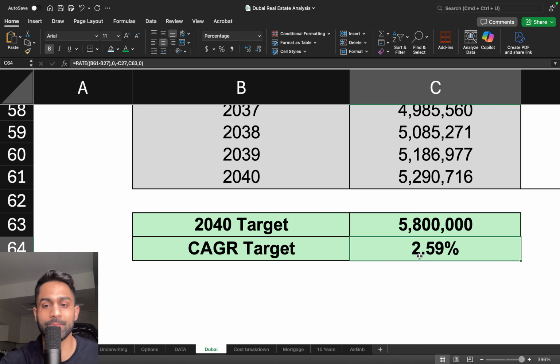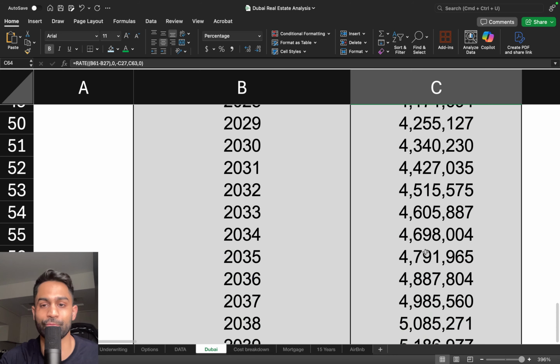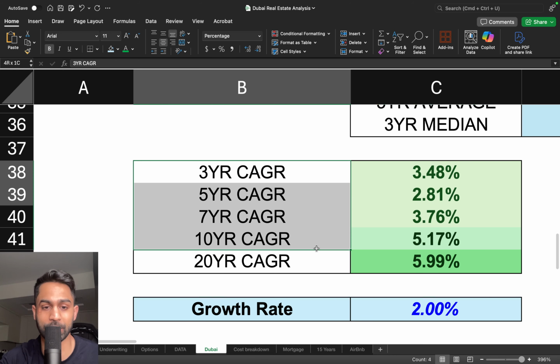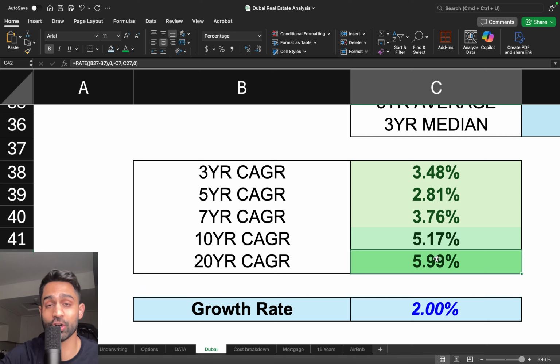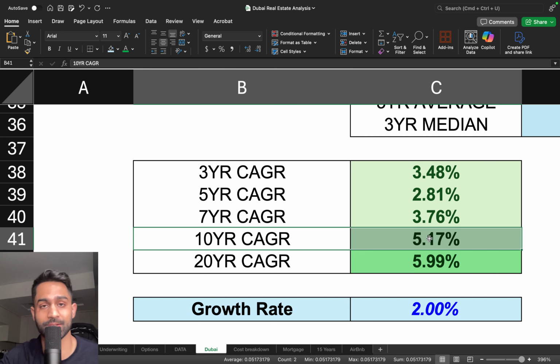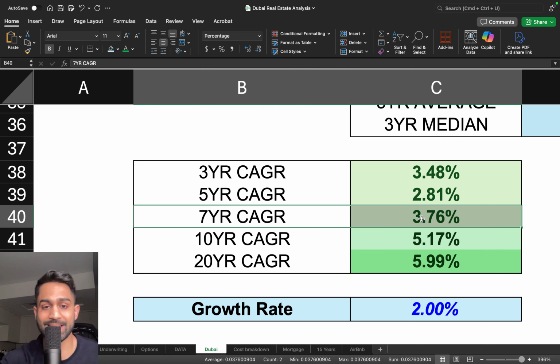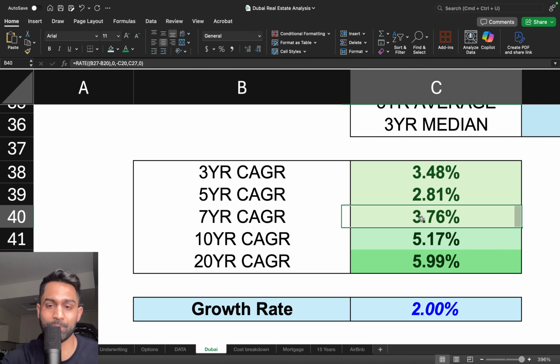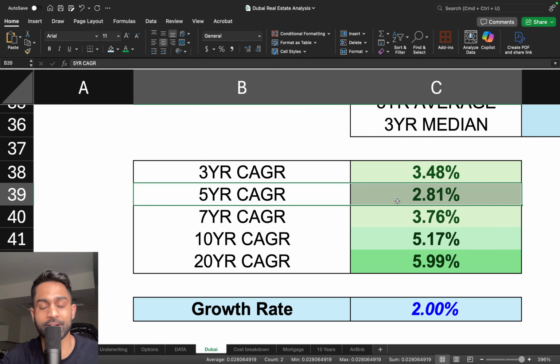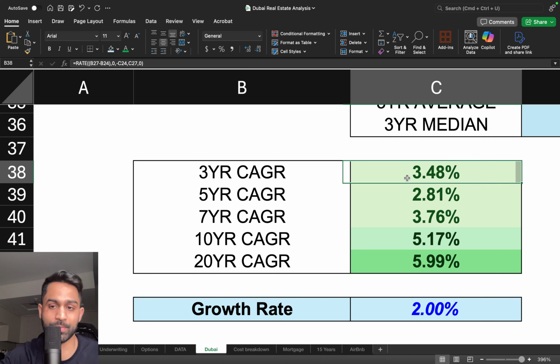It's very likely because 2.5% is actually on a very, very conservative basis. Because if you take a look at how Dubai has grown its population over the last 20 years, it's actually gone up by 6%. Last 10 years, by 5% per year. These are per year numbers. This is not a total growth rate. This is per year. Dubai's population has increased by 5%. In the last 7 years, per year, it has gone up by 3.7%. 5-year CAGR has been 2.8, and 3-year CAGR has been 3.4.